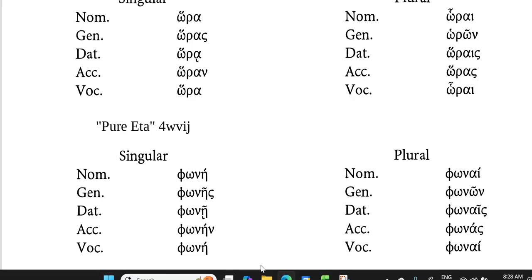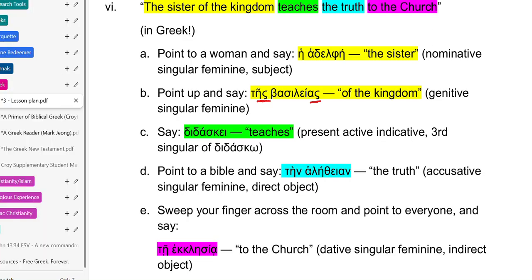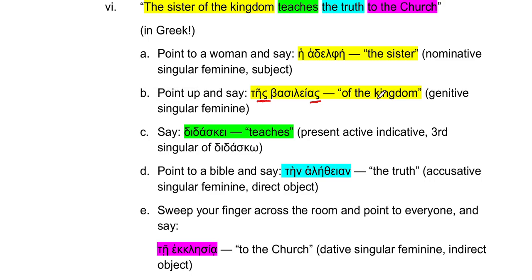So let's go back to this sentence then. Or actually, let me pause there. Are there any questions? Anyone lost? Confused? Yeah, go for it. That's okay. Okay, so the sister of the kingdom. The sigma doesn't necessarily, there also has to be that tau eta sigma in there. Oh yeah, so the tau eta sigma, that's the definite article. The of the kingdom.